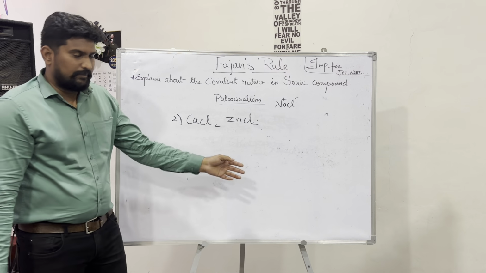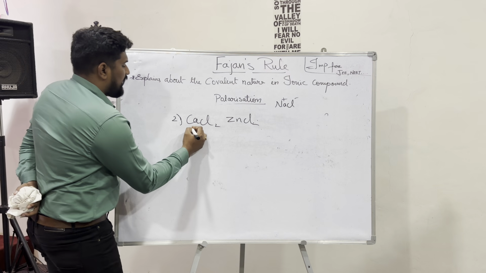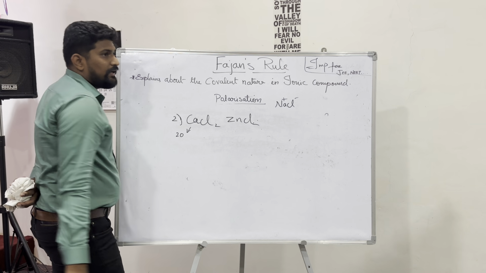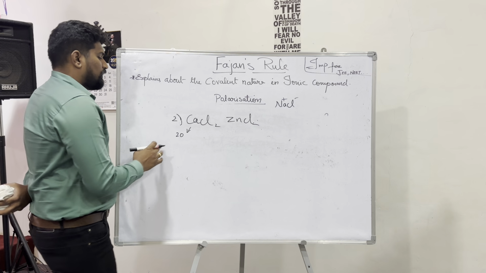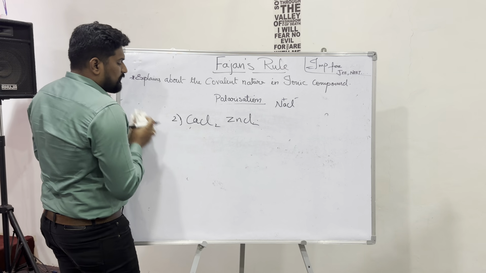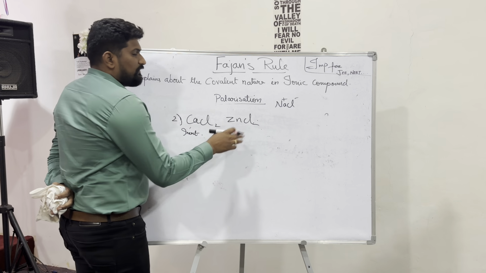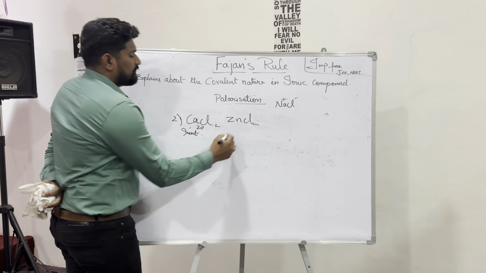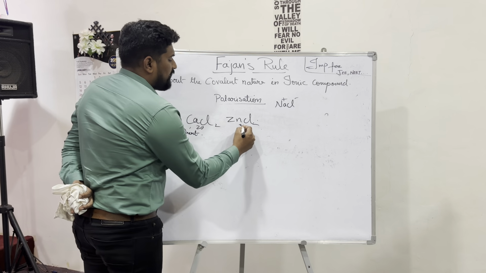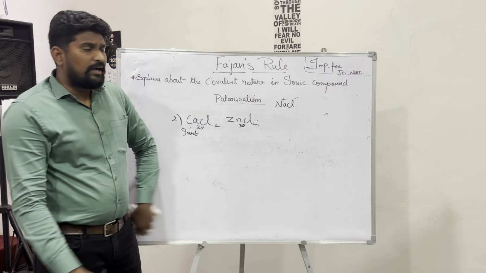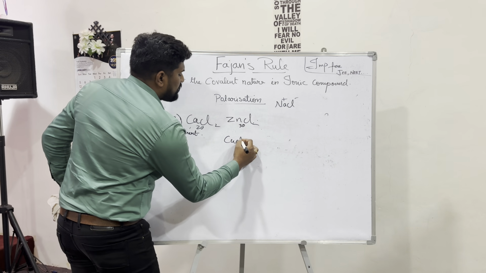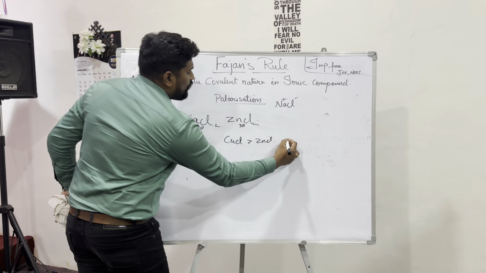Now, calcium has atomic number 20 and exhibits inert gas configuration, while zinc is 30. The anions are the same, but when we compare calcium and zinc, the size of the atom is less in calcium, but in zinc it is more. So obviously we say that CaCl is greater than ZnCl in covalent character.